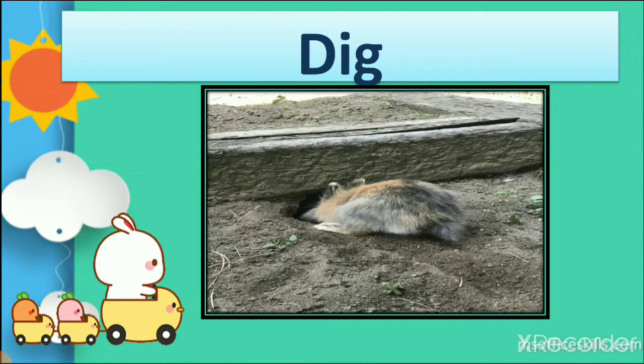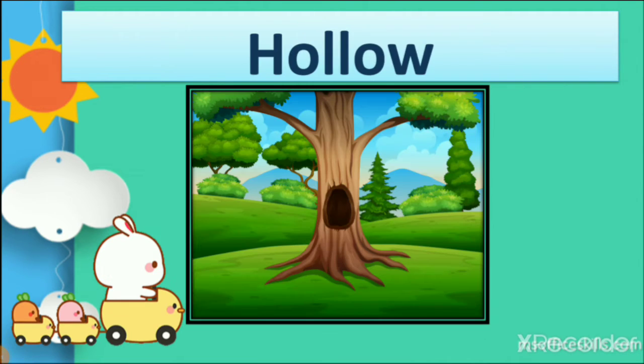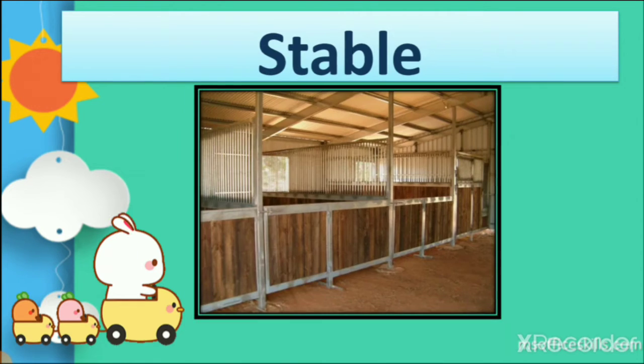Then dig, hollow. Hollow is a hole in a tree, in the stem of the tree. It is natural, not created by any animal. So you can understand that in the hollow of the tree, birds are living also, and owls and squirrels also live inside it. In some places, foxes are also living inside the hollow of the tree. So it is a home for them.